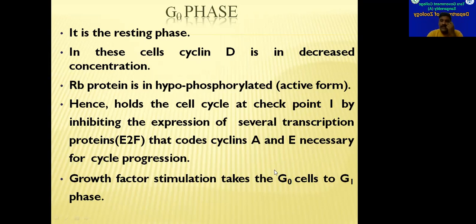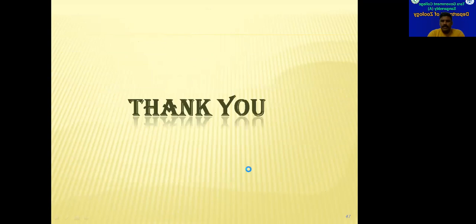But usually this will not happen in the case of neuron cells and muscle cells. In the remaining cells, after entering into G0 phase, the cell can come back to G1 phase again. So this is about the cell cycle. How the cell cycle is controlled, we will see in the next class.